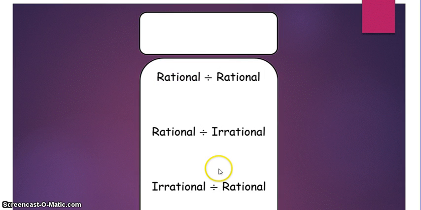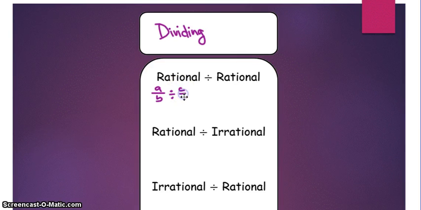Alright, we go to our last category, which is dividing. Okay, again for this first one, rational divided by rational, we're going to use that idea of A over B, two fractions dividing. Remember, when you divide, you're multiplying by the reciprocal. And then you multiply numerators, and you multiply denominators. At the end, we get a fraction. So if we get a fraction at the end, that means our solution is always rational.